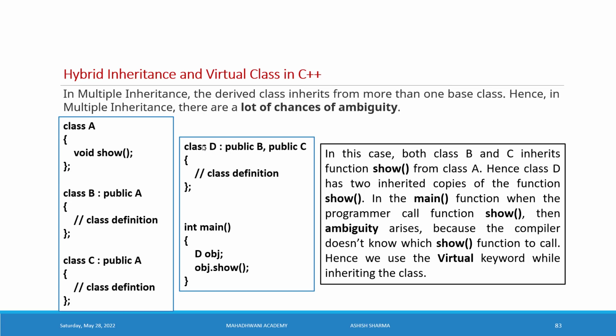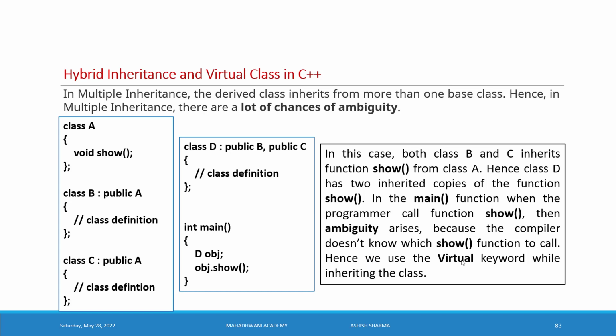So inside the D class we have a copy of the show from the class B and the class C. In the main function, when the programmer calls function show, then ambiguity arises. Duplicacy will arise because the compiler does not know which show function to call. Now the compiler is really confused which show function should be called this time.